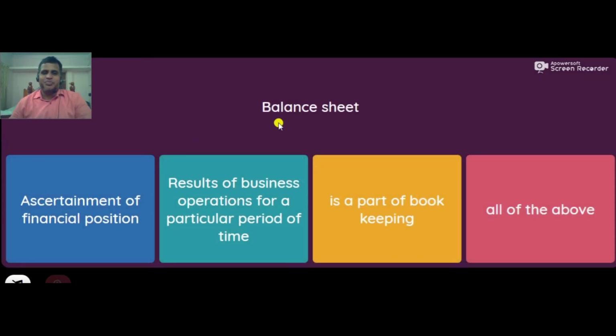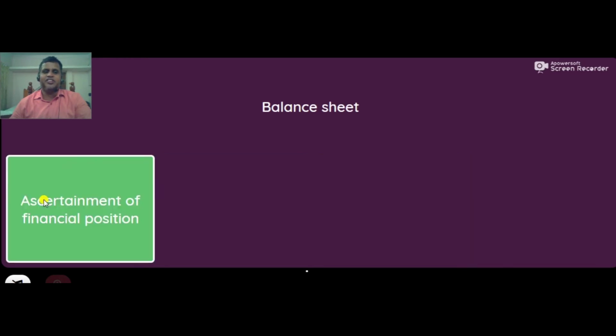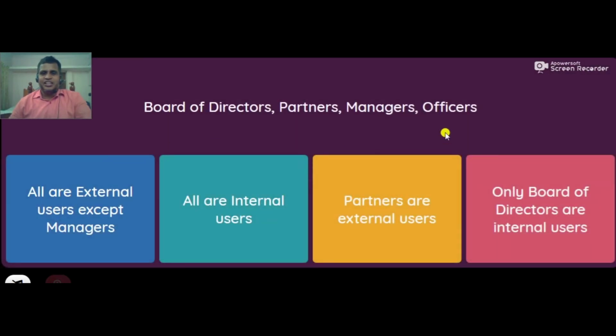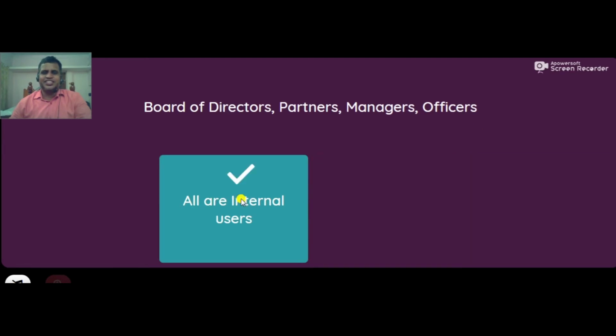Balance sheet, ascertainment of financial position. That is the right answer. Results of business operation, no. It's a part of bookkeeping, no. All of the above, no. Ascertainment of financial position. Board of directors, partners, managers, officers. All are internal users. Yes.